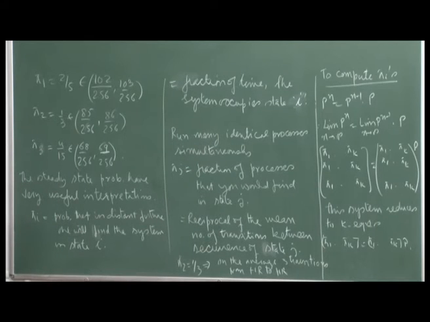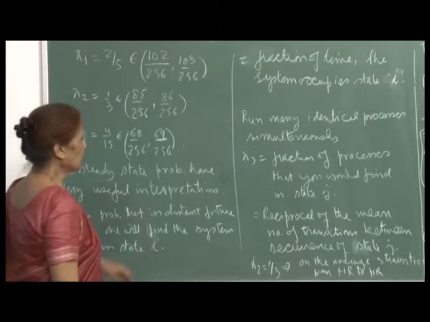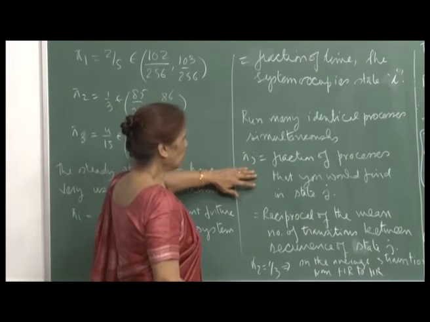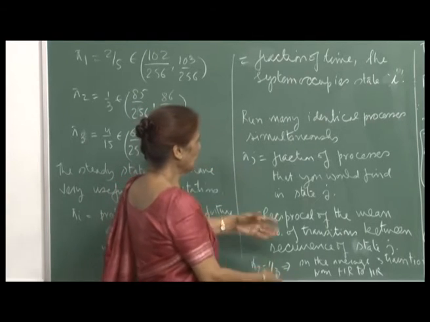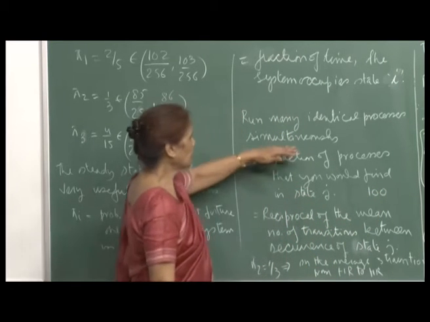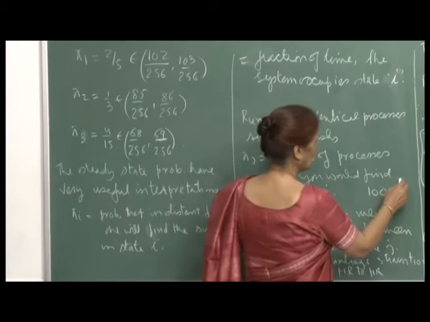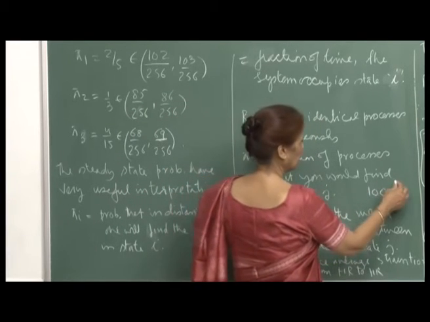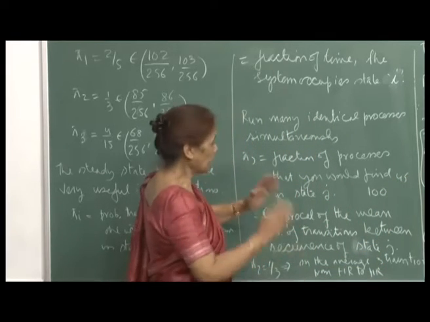Now, if you run many identical processes simultaneously, then you see the pi j would come out to be the fraction of processes that you would find in state j. That means, suppose you run 100 identical processes simultaneously, and maybe 45 of the processes are in state j at that particular time.